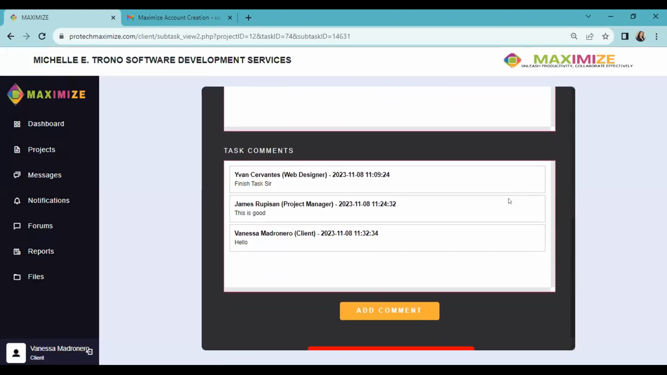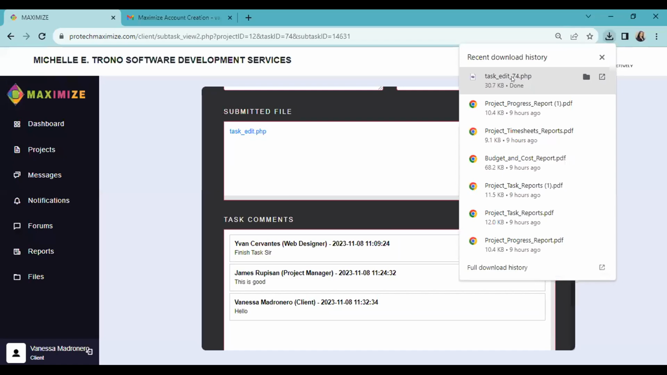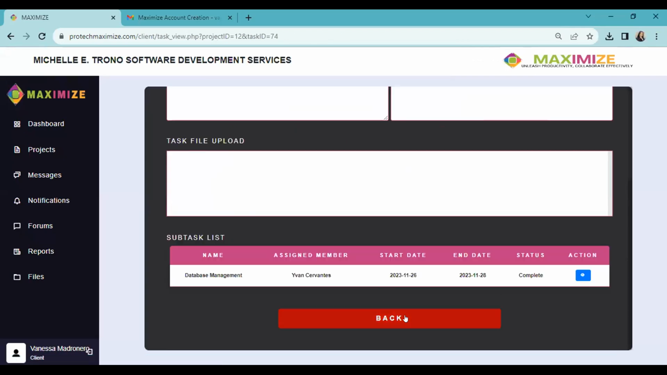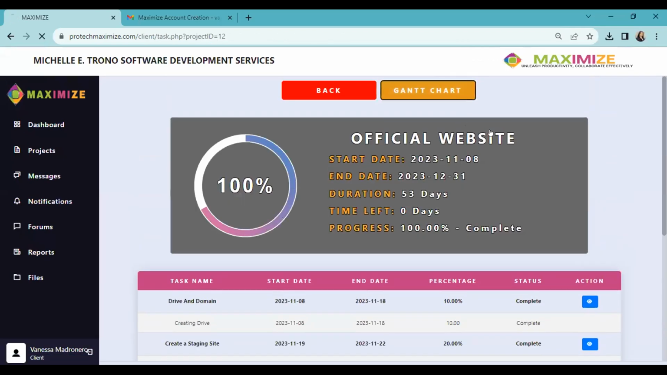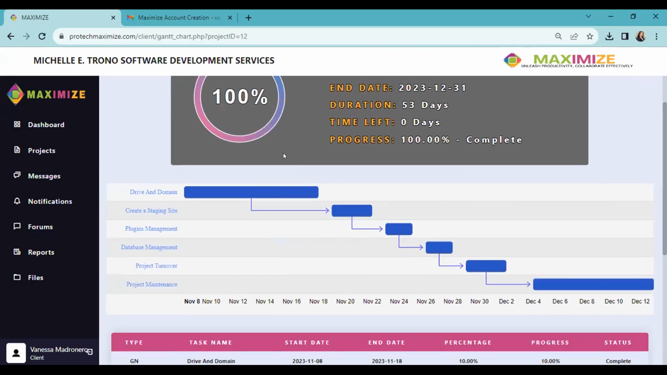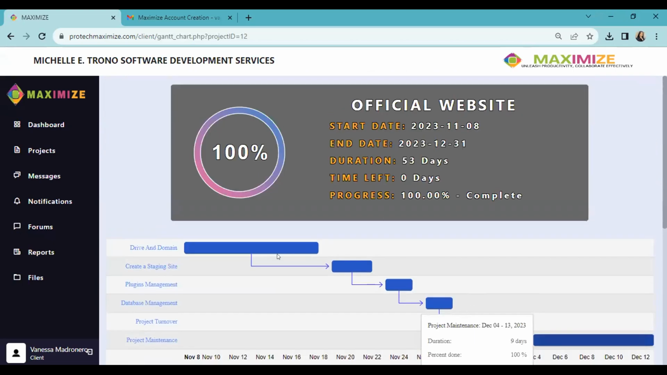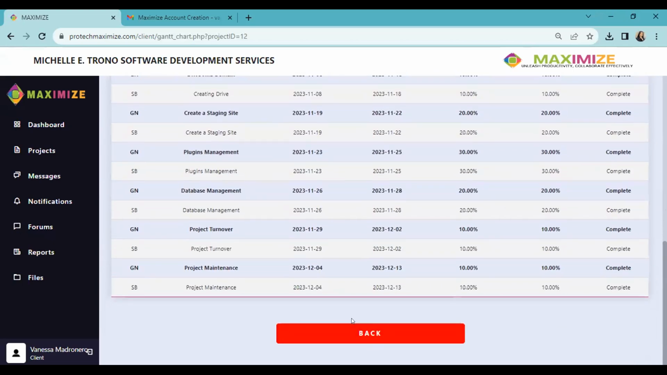Hello. Like for instance, if the submitted file here is not what we want, we can download it and of course add a comment if we are not satisfied. So again, let's just go back and check the Gantt chart. It's the same Gantt chart as the project manager's since our project is completed already.